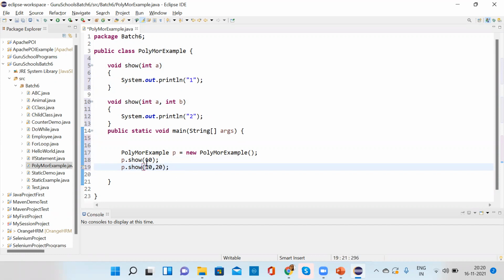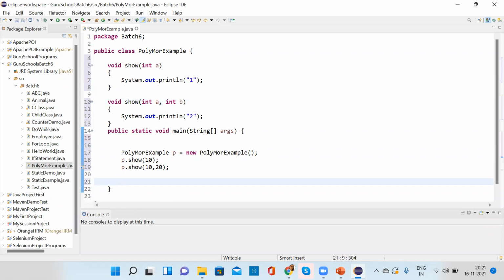So what you are doing here, everyone remember our previous classes' thing, this 10 we are putting here in the integer a, correct? We are passing this 10 value and giving it to integer a. We are passing this 10 value to integer a, and 20 to integer b. Clear? Is everyone clear about this? Yes.